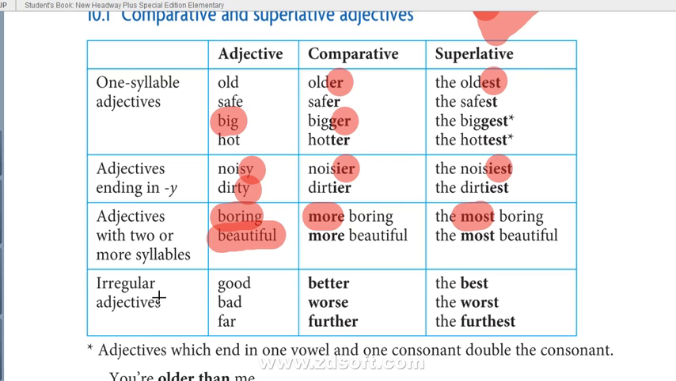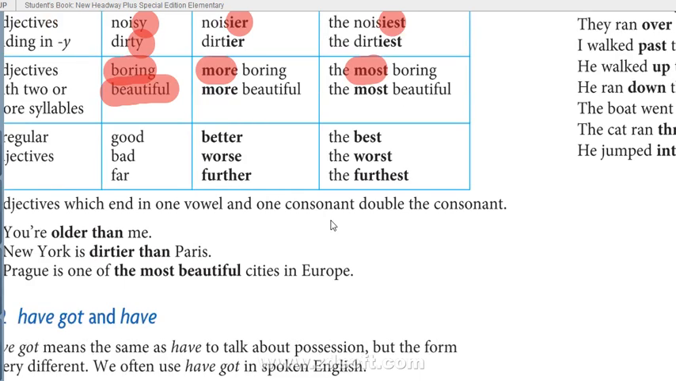Okay, so now irregular adjectives. There are some adjectives that have no rule, like good, bad, far. So we just need to remember how we make them, like good, better, the best, bad, worse, worst. So remember the irregular adjectives as well, that are quite useful.